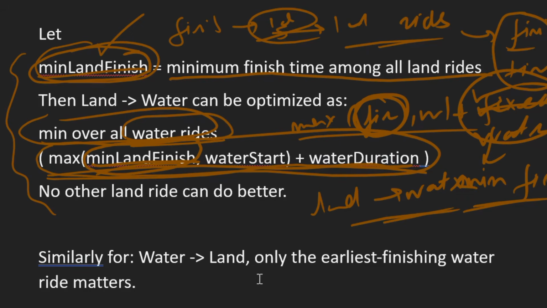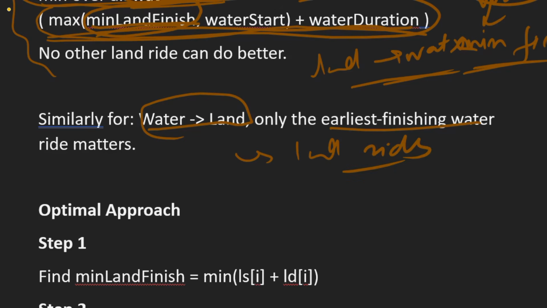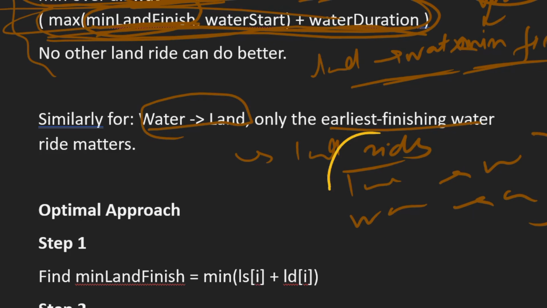land to water. Similarly, we do for water to land and find the earliest finishing water ride, and then using that we iterate over all land rides and find the minimum value for this expression. So we find the minimum value for land to water, and then water to land, and then take the minimum of the answers that we get from 1 and 2, so that will be our answer.